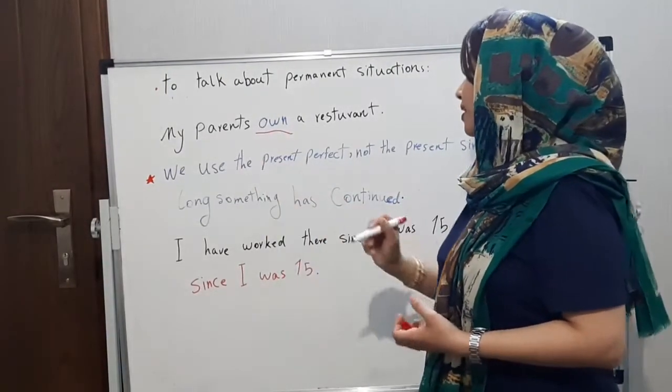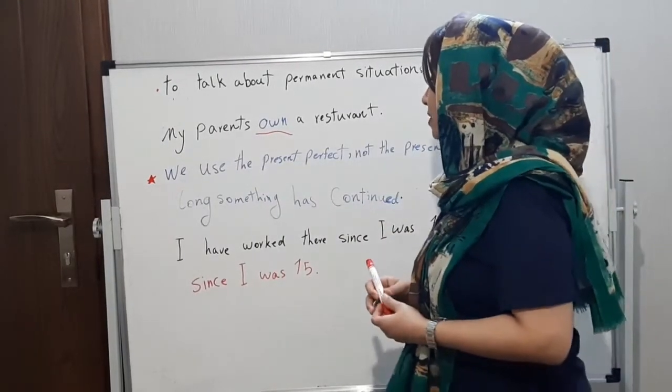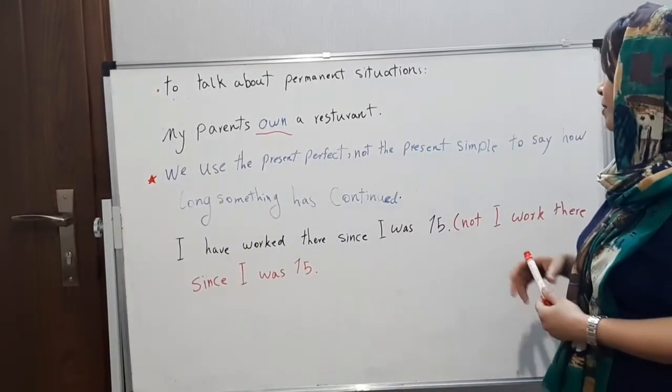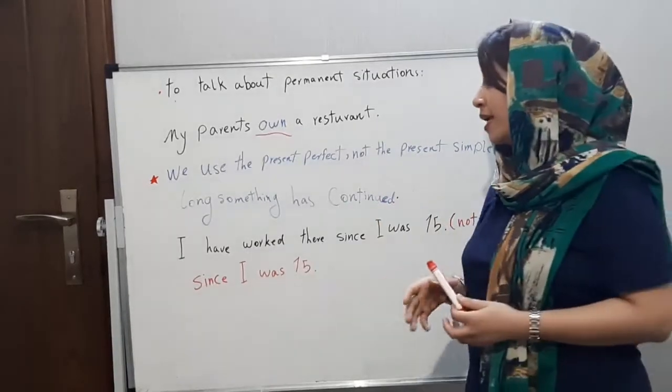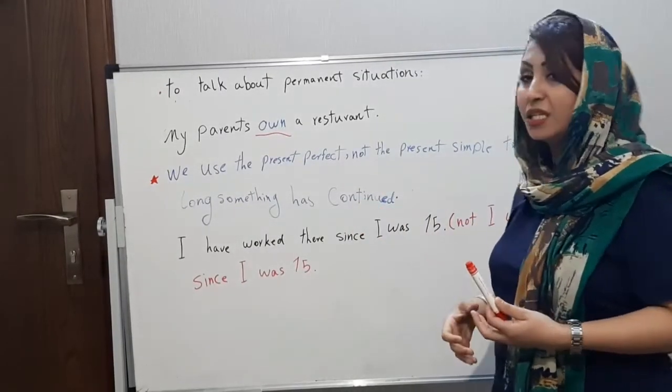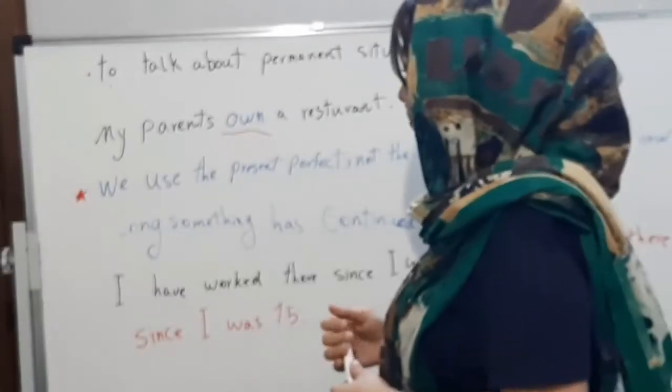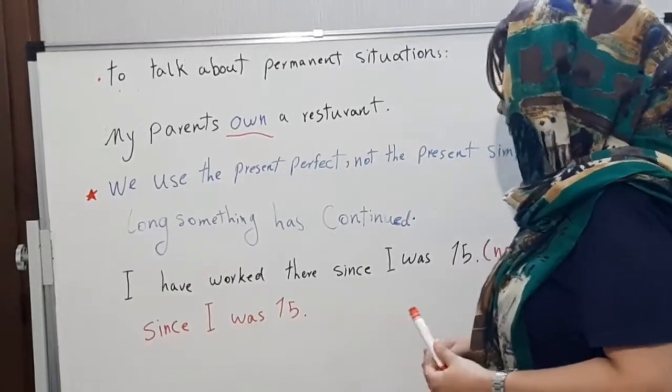Now, you should pay attention to this note. We use the present perfect, not the present simple, to say how long something has continued. For example, I have worked there since I was 15.